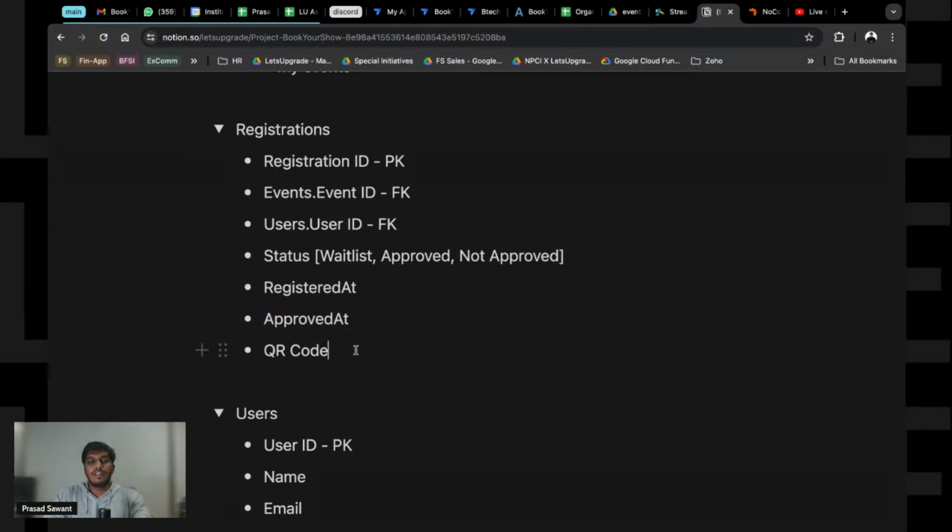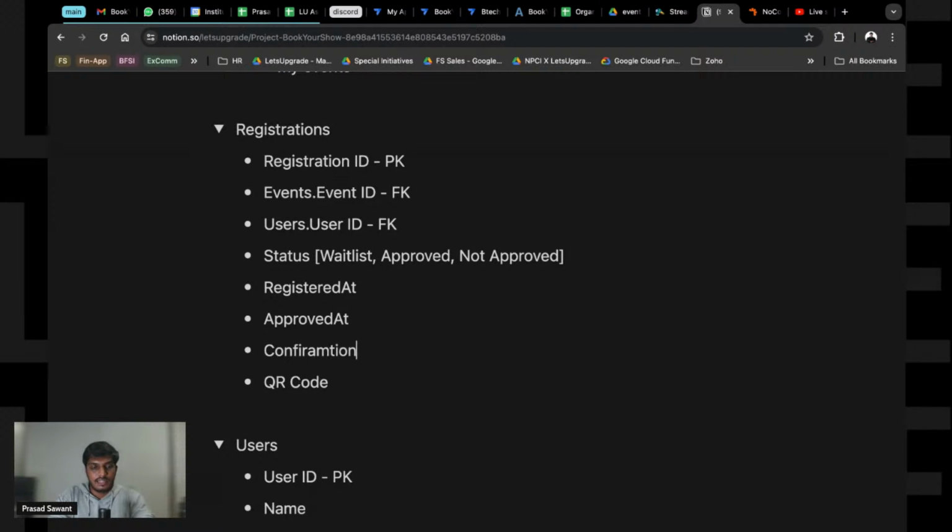I'll tell you how QR codes work. When you scan a QR code, there is a text behind it. That text is basically a unique ticket ID, and that is what we will create. We will create a unique ticket ID that is unique to the user, and it will always be unique to the user. And for that, we will have one table.